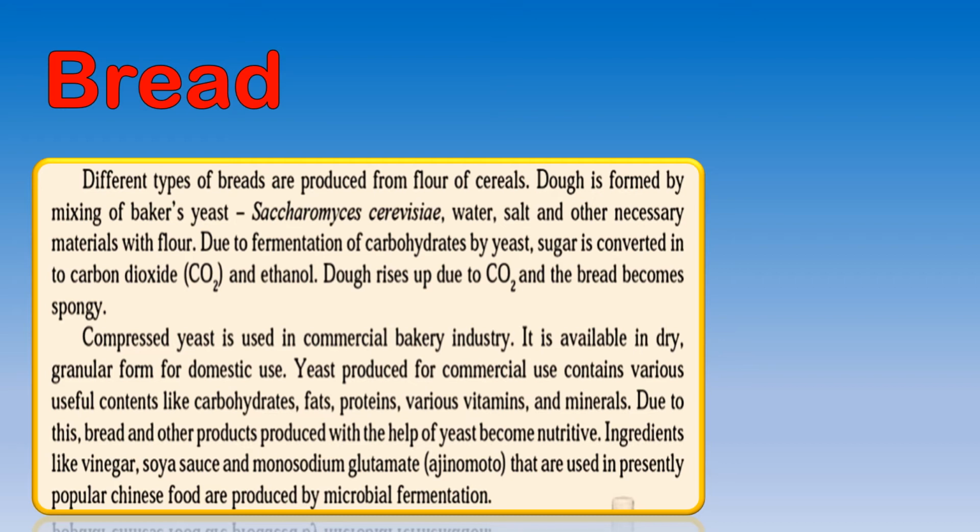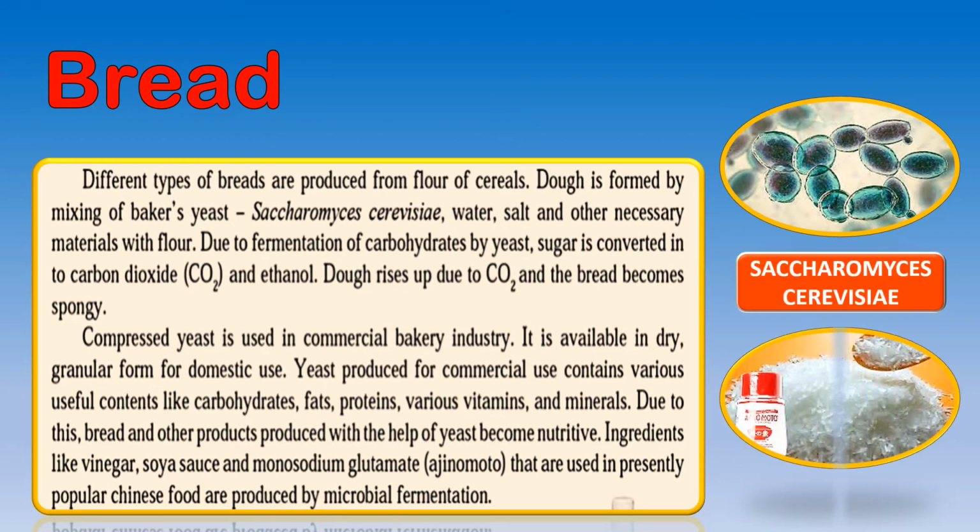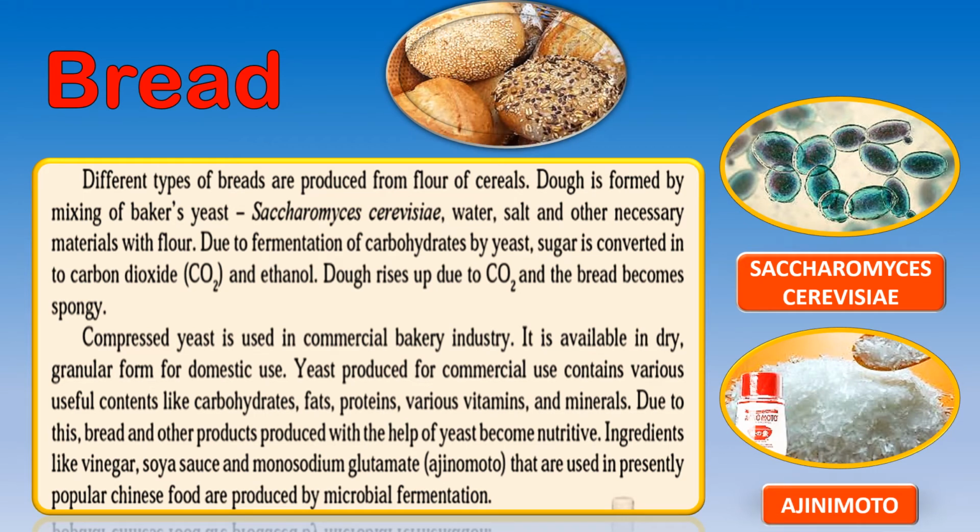There are other things like vinegar, soya sauce, monosodium glutamate, which is Ajinomoto, presently used in Chinese food, which are also produced by the fermentation of microbes. So this is Saccharomyces cerevisiae. This is the Ajinomoto that we use in Chinese food, and the different types of bread.